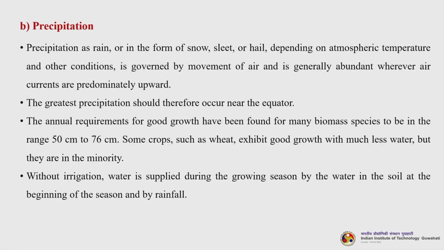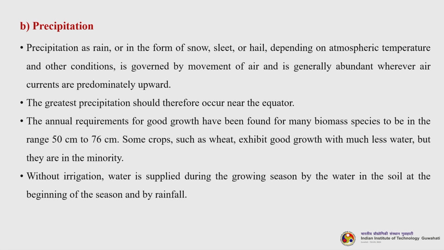So, the next is precipitation. Precipitation as rain or in the form of snow, sleet or hail, depending on atmospheric temperature and other conditions, is governed by the movement of air and is generally abundant wherever air currents are predominantly upward. So, the greatest precipitation should therefore occur near the equator.